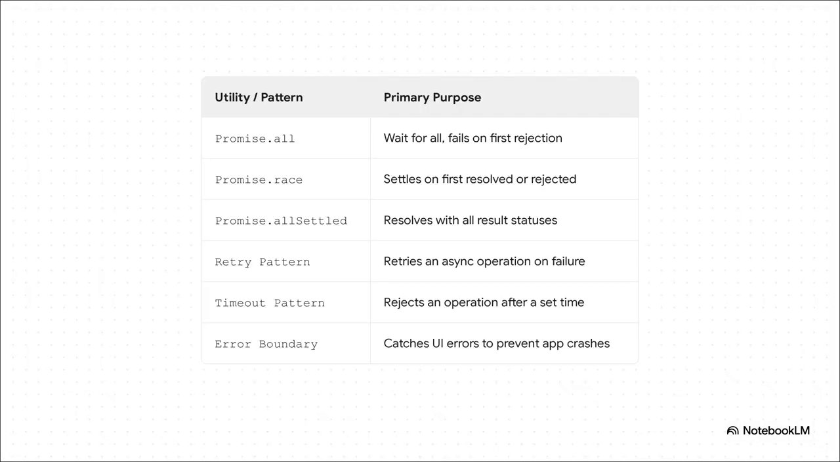And there you have it. This is basically your asynchronous JavaScript cheat sheet. We've got Promise.all, race, and allSettled for managing multiple requests. We've got the retry and timeout patterns for building resilience. And we've got error boundaries for containing failures. This is everything you need to go from that async chaos to total control.